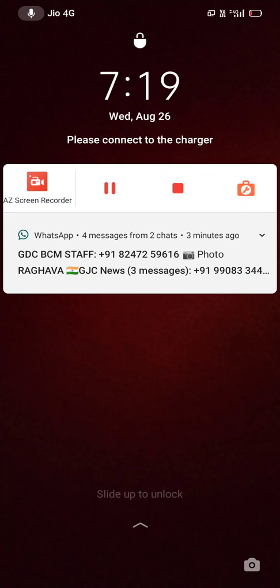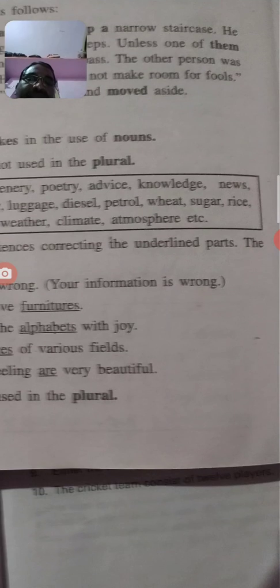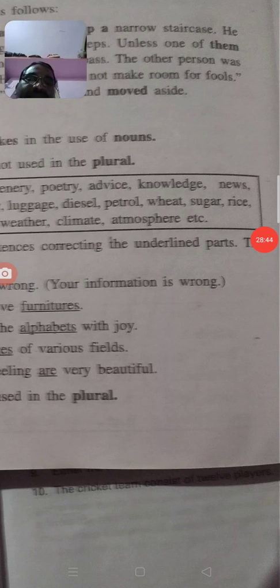In our own words, it's very interesting. You see, there are some more examples when we are using our own words in